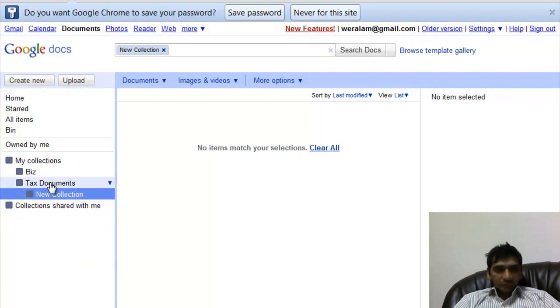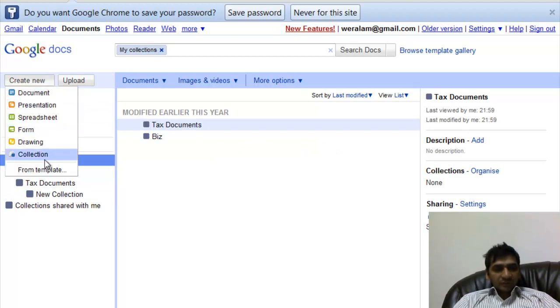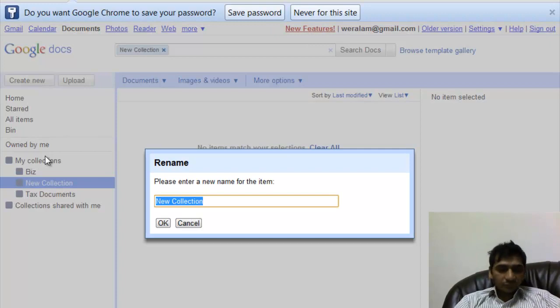Now I'm making this parent collection, my collection, then I already have this collection, then tax documents. So I can create nested collections as well, like this new collection is created under the tax documents. But if I want to create a collection under my collection, then I will have to select the parent first, and then go for it. So tax documents, or I can say school documents here.